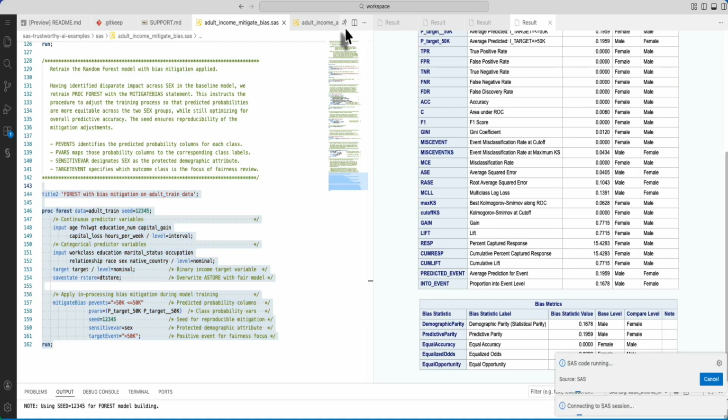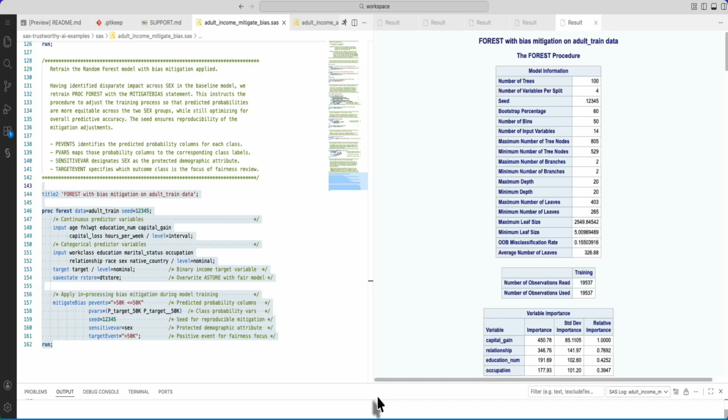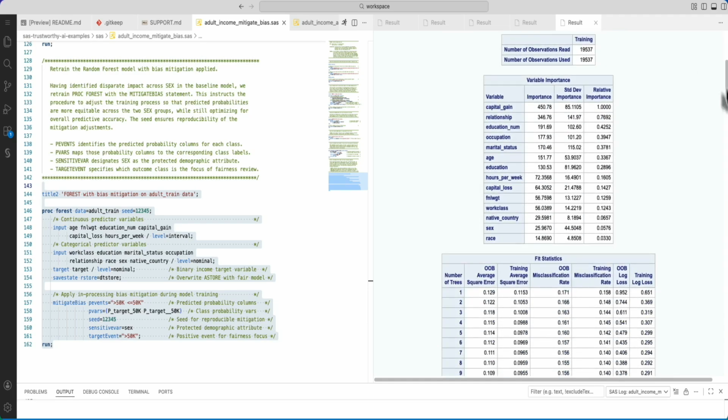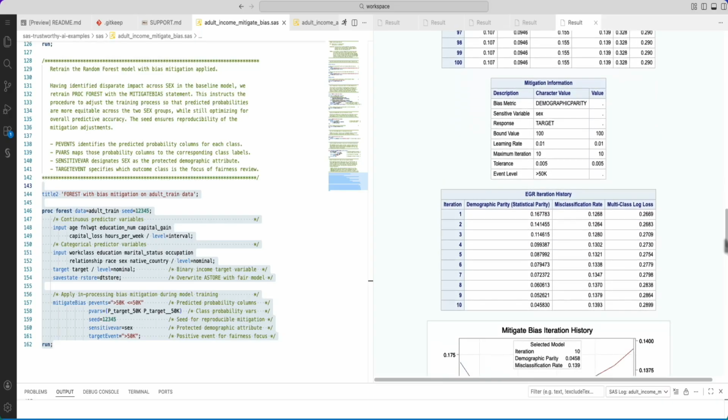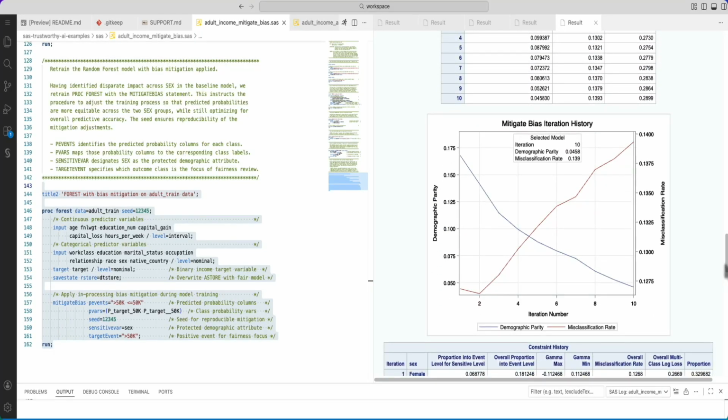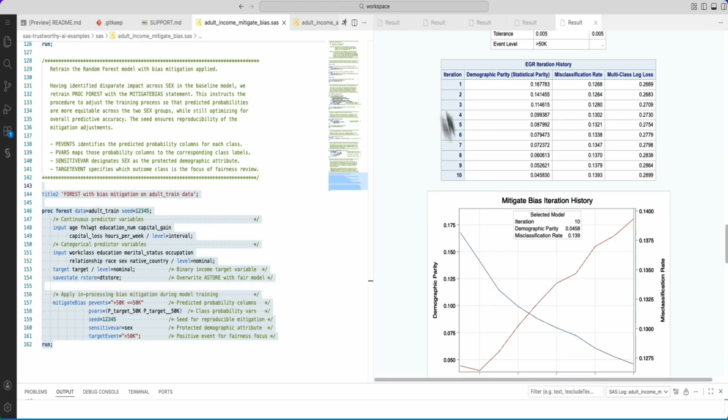Now as a practitioner, what can I do to reduce this parity metric and make sure the model is fair across gender and still maintaining the accuracy? So I am doing a proc forest again, but if you see on the screen, there is a mitigate bias statement which I use to make sure that it is